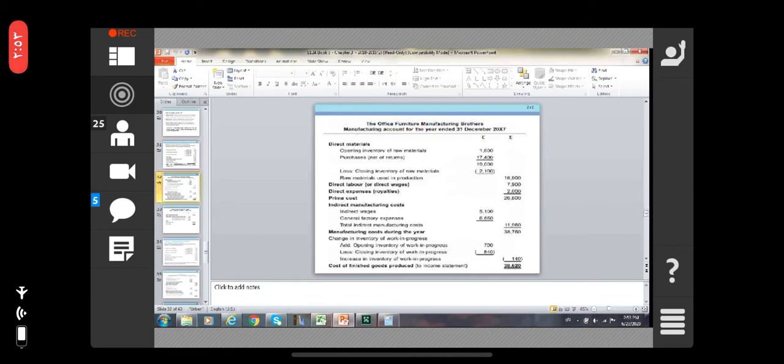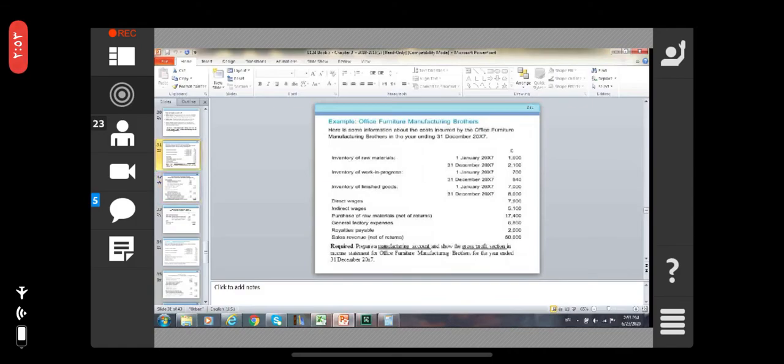Direct materials. How are we making it? How will we prepare the manufacturing account for 2007? For whom? For the office furnishing manufacturer. Direct materials: opening inventory of the raw material. See here, the opening inventory of the raw materials is 1,600.